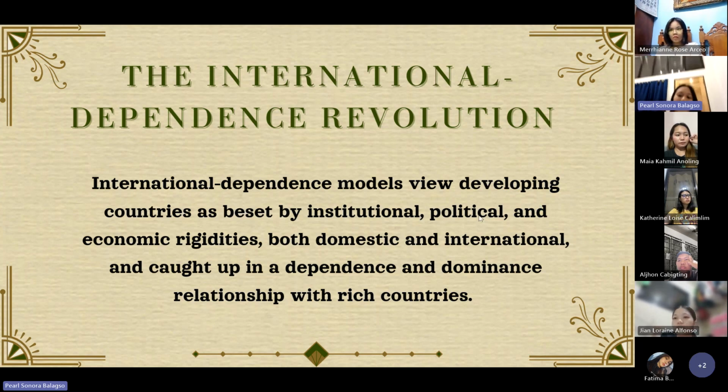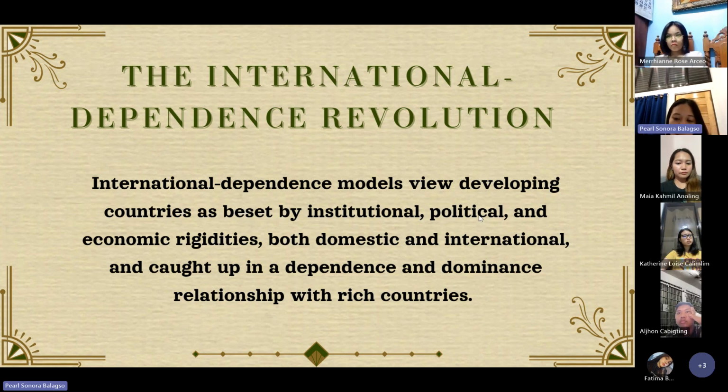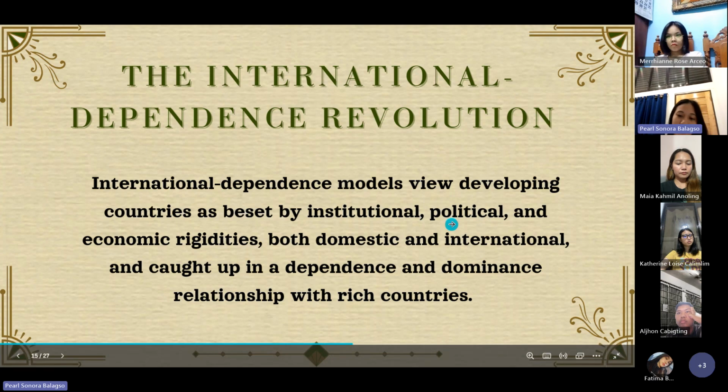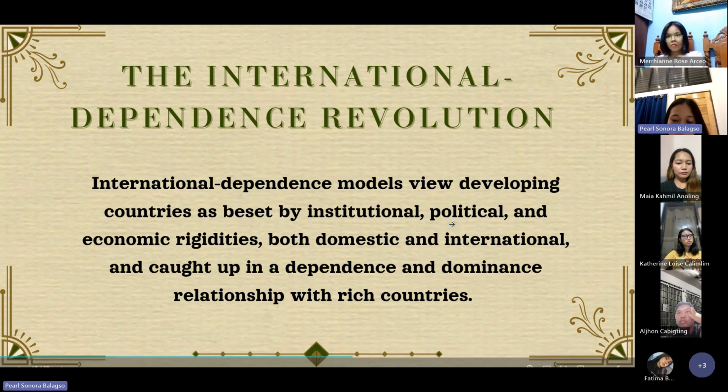And the developing countries or the underdeveloped countries are caught up in dependence and dominance with rich countries. But what do we mean when we say dependence? Dependence, these are the countries that are underdeveloped or the developing countries, and they rely on the rich countries. And when we say dominance, they lead the dependence and they are more rich.